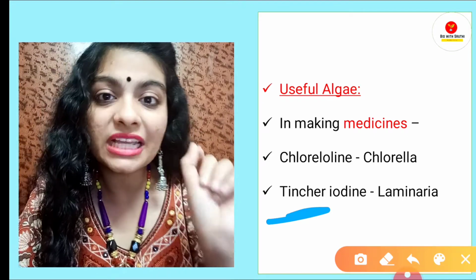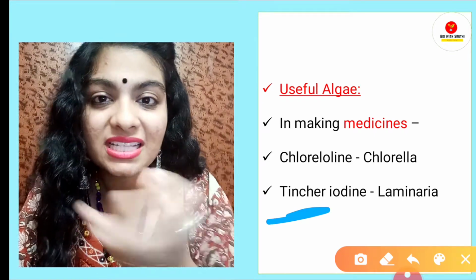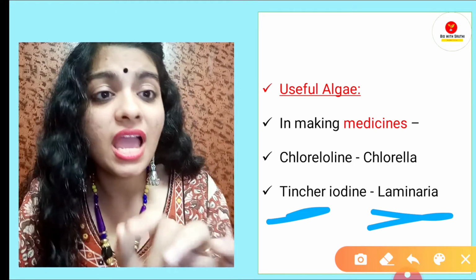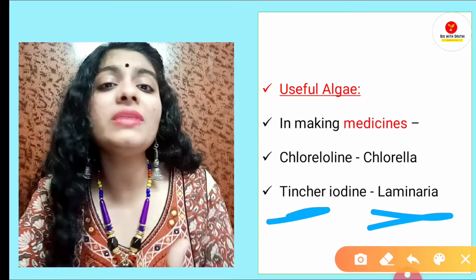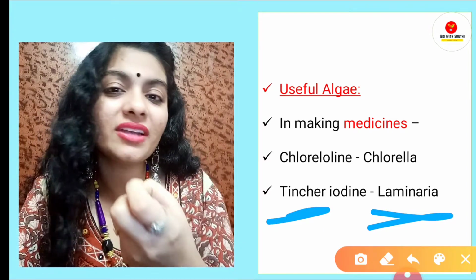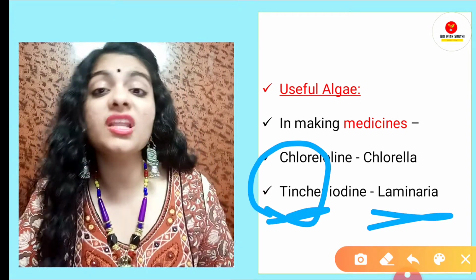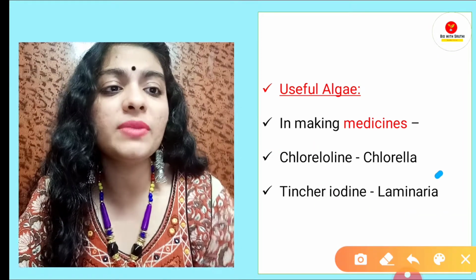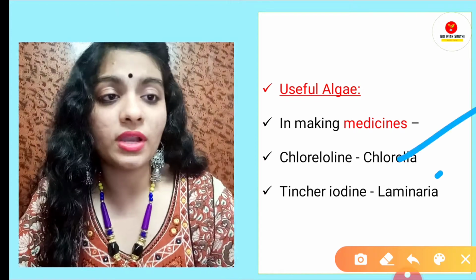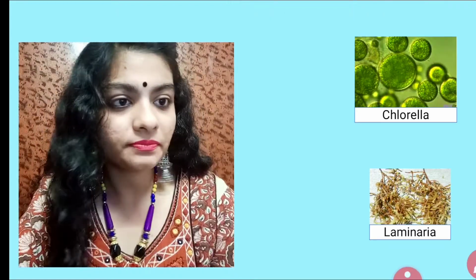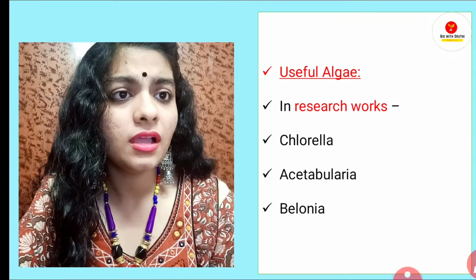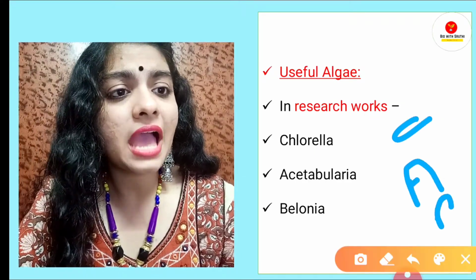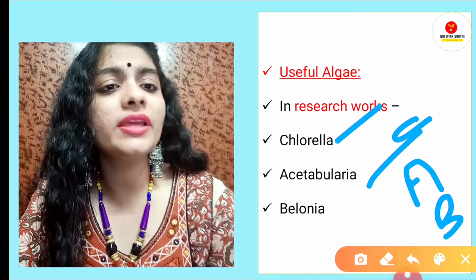When we use the term tincture, it means a medicine is extracted from a plant. For example, laminaria is a brown algae and we have extracted iodine from laminaria. So if a medicine is extracted from a plant, then we put this term tincture. So that's why we said tincture iodine. So tincture iodine is obtained from laminaria and chlorelolin from chlorella, okay, as discussed earlier. Chlorella, laminaria. Next, in research works, we have CAB, okay, that is Chlorella, Acetabularia, Belonia.